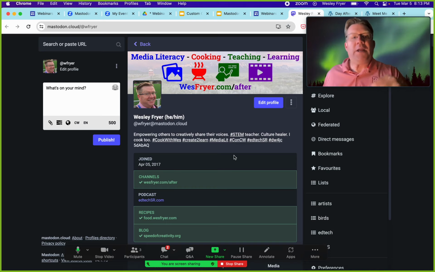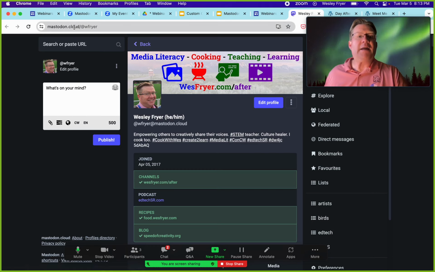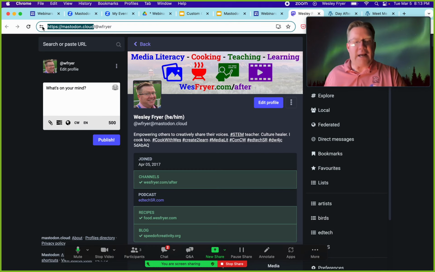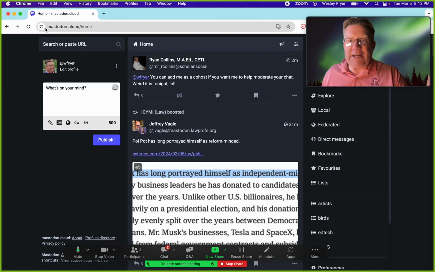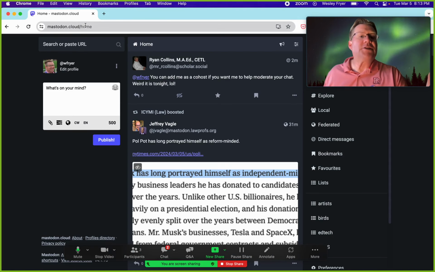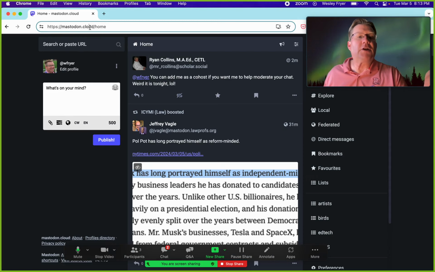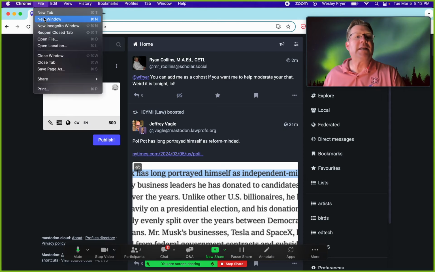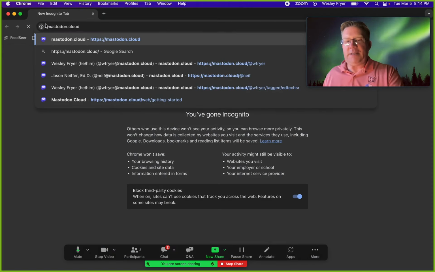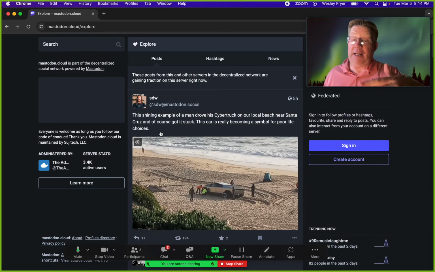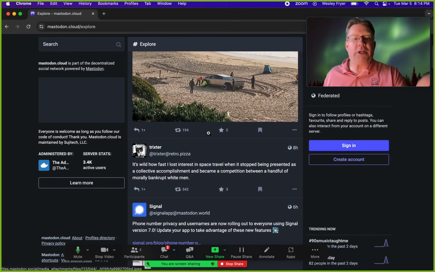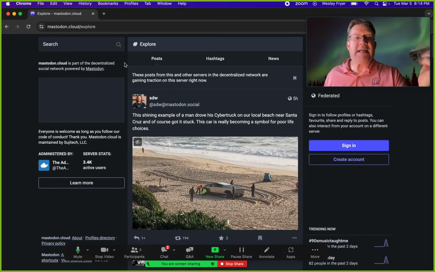Okay, so we are on the instance that I am using for Mastodon. Right out of the gate, one of the confusing things about Mastodon is that there's not a single place to sign up. I guess maybe I need to look at this in an incognito window where I'm not signed in. Different people run different instances. So this is mastodon.cloud, and actually it's a little dangerous because I have no idea what we're going to see, looking at the feed of this instance.